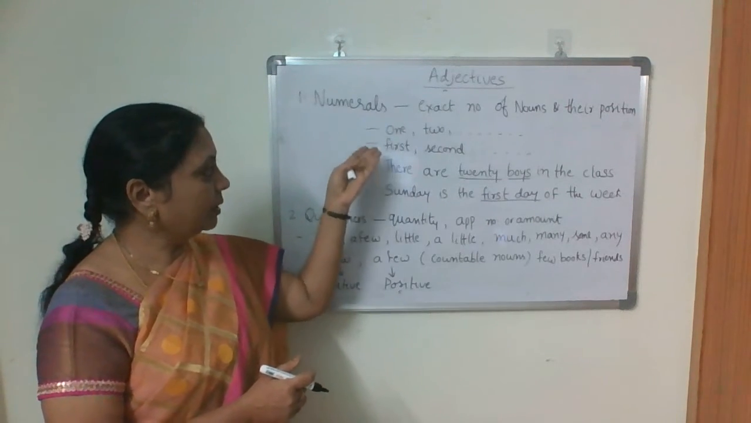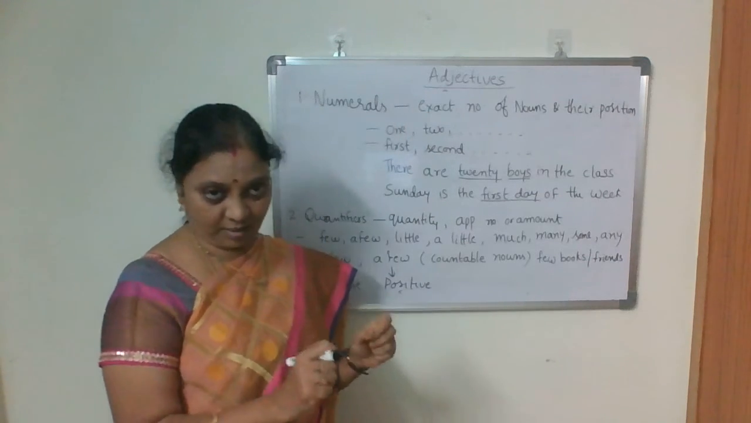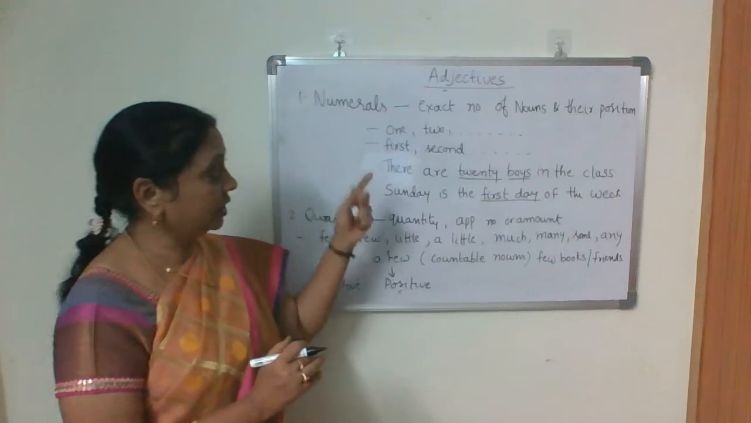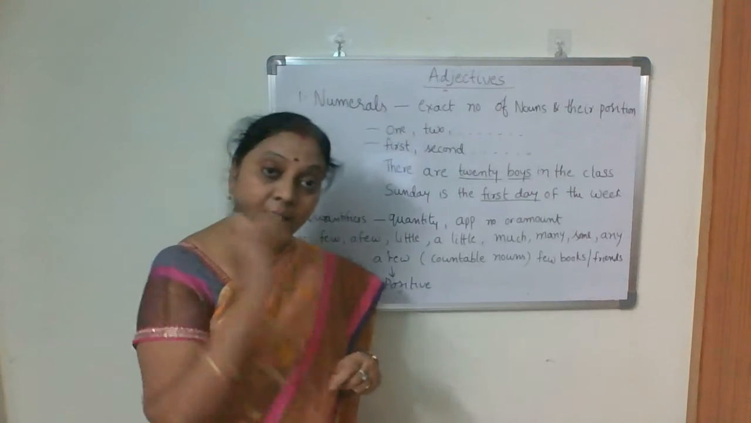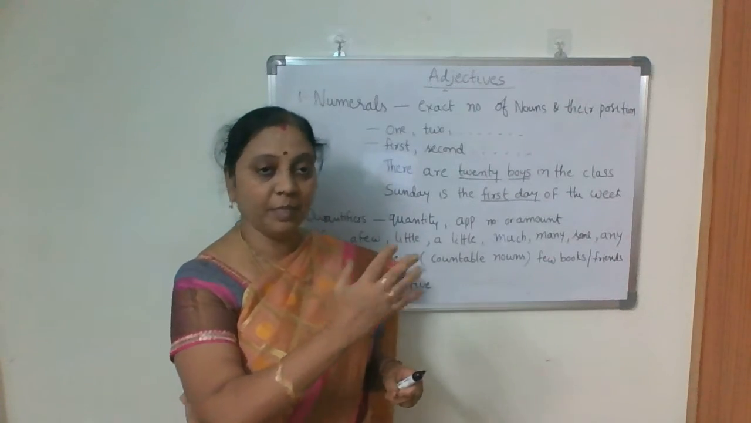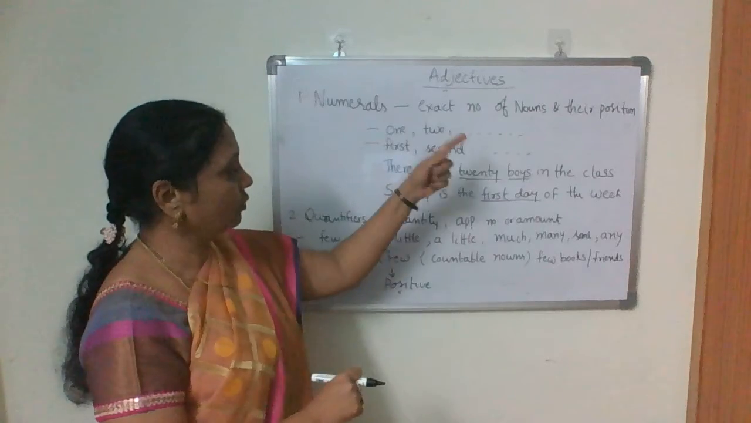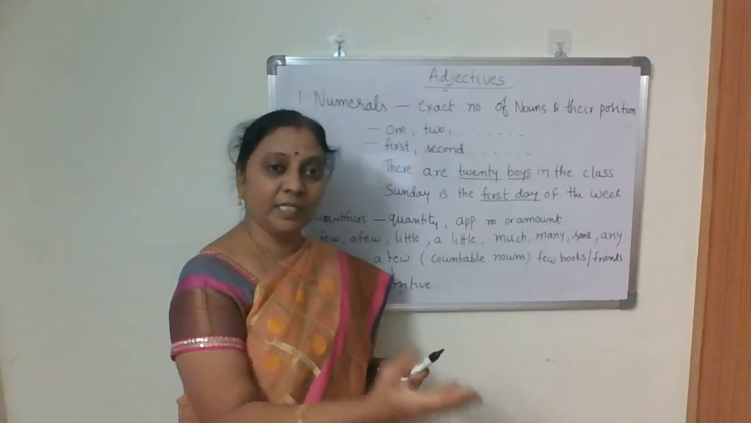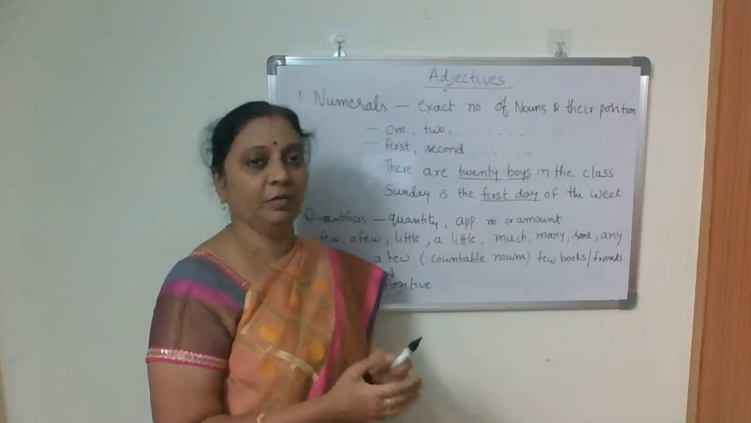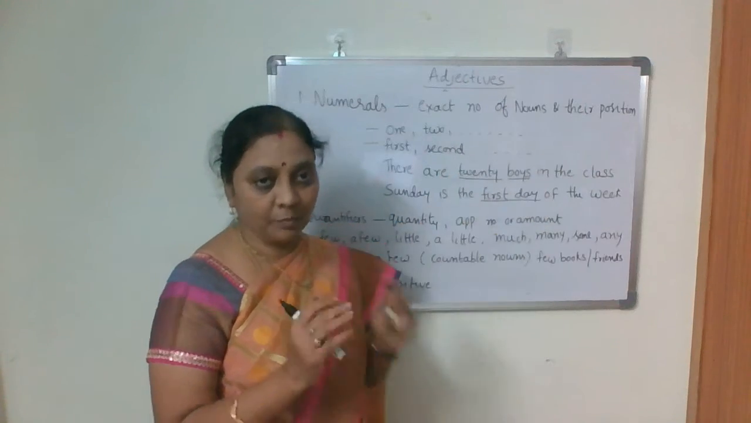So ordinal numbers and cardinal numbers, numerals talk about the numbers. We can call them adjectives of numbers also. They talk about the exact number, 20, 30, 40, whatever number it may be. And they also talk about the position, whether it is first place or second, or 100th position, whatever it may be. So they talk about number as well as position.